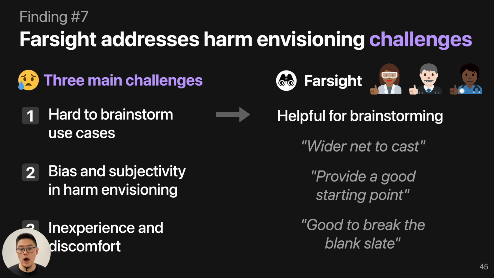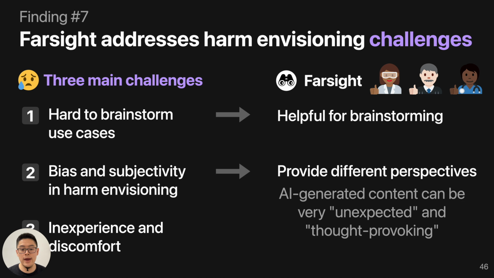Farsight can be very helpful for some of these challenges. For example, Farsight can help users brainstorm use cases. Many participants mentioned it's very helpful to see AI-generated content, which provides a wider net to cast, or a very good starting point to break the blank slate and help them brainstorm more use cases, stakeholders, and harms.